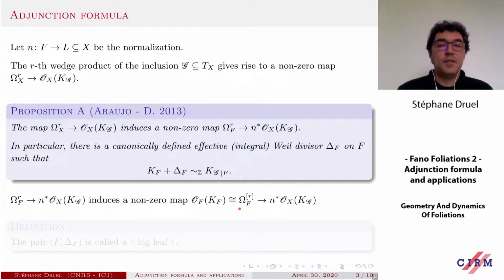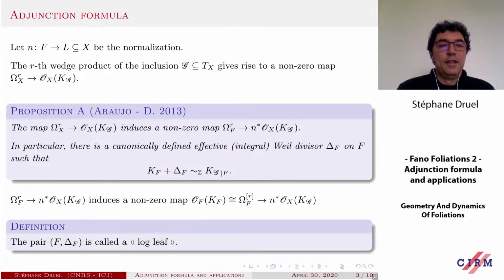But this space of r-forms, since F has dimension r, is exactly the sheaf associated to the canonical class of F. So you see that Delta_F is just the codimension one zero set of this map. It is a canonical effective Weil divisor on F. We will call this log pair a log leaf.